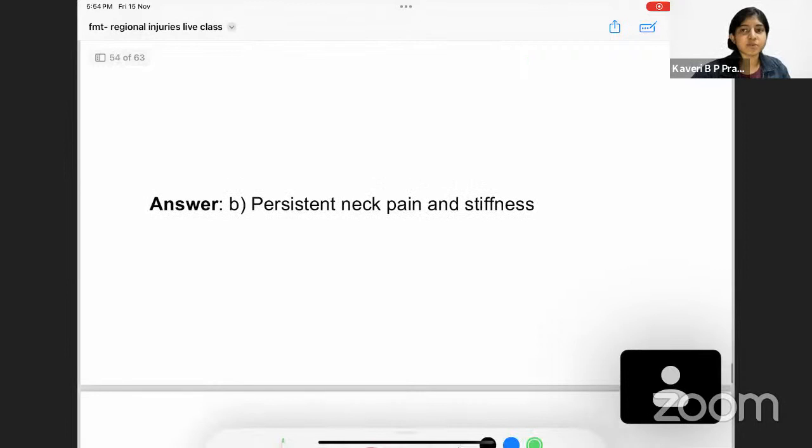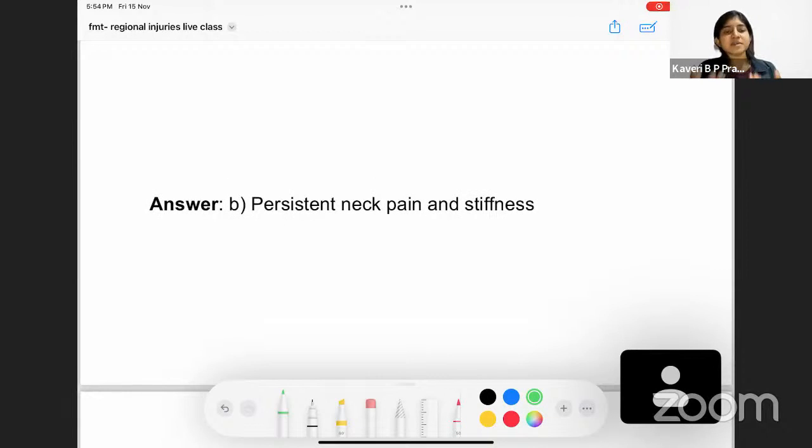There is neck pain and stiffness because the neck structures are impacted. There's going to be soft tissue injury of the neck, where the strap muscles, thyroid, and everything that is there in the neck area gets damaged. There's going to be disc herniation also. And there could even be pain in the shoulders. There could be tingling and numbness in the arms and the fingers because the brachial plexus is injured.